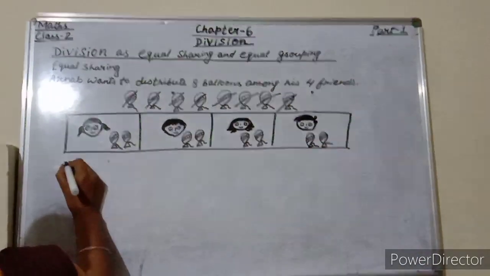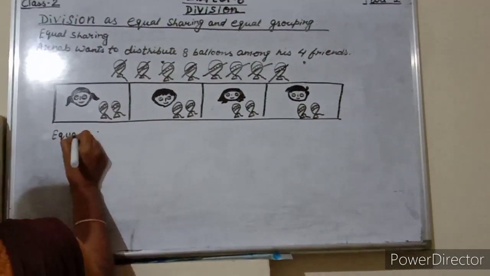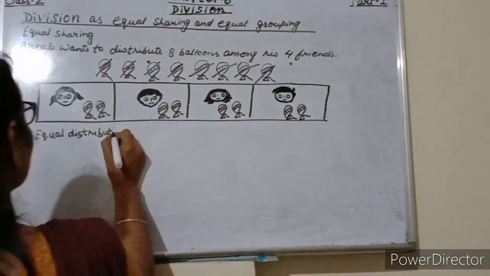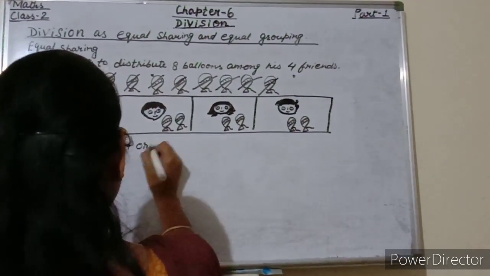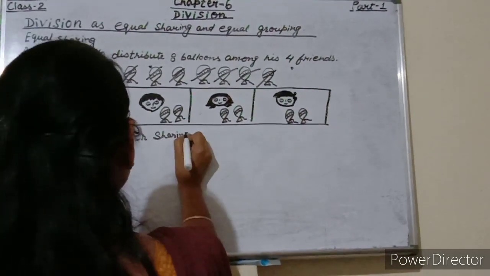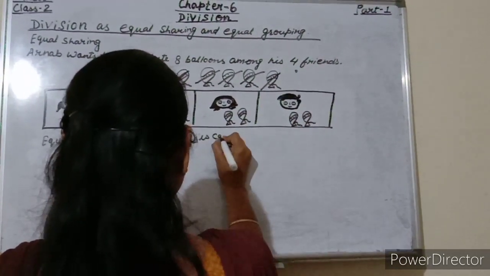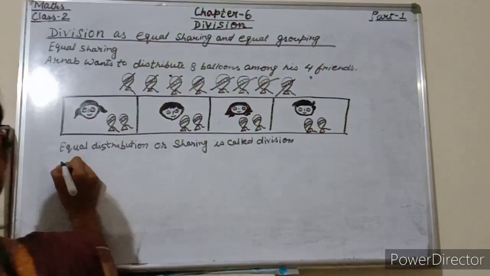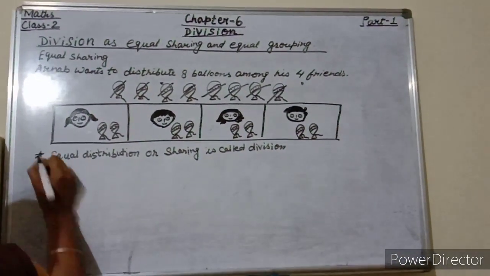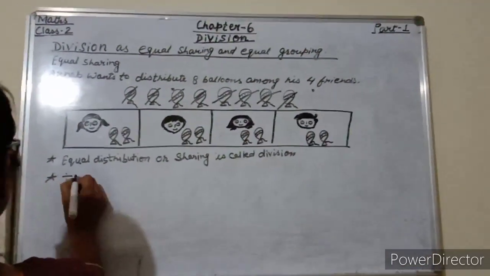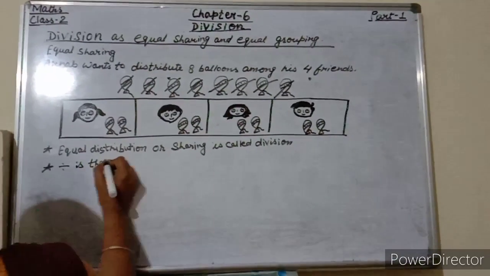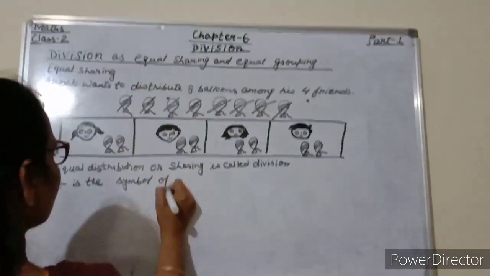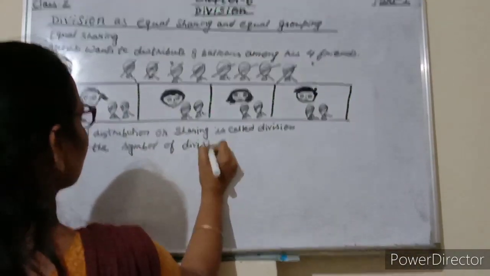Now students, here I am writing, just write it in your copy. Equal distribution or sharing is called division. See, this is the symbol of division.